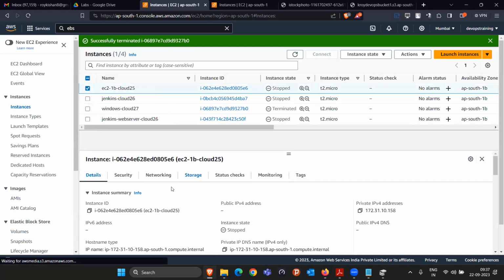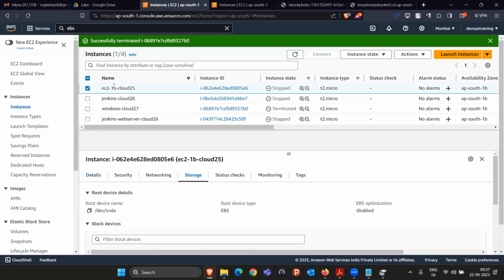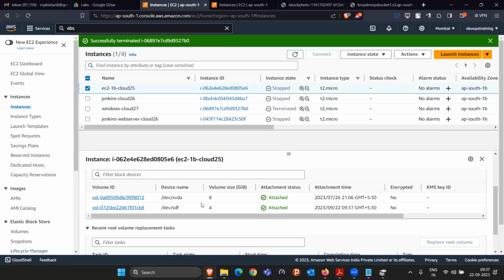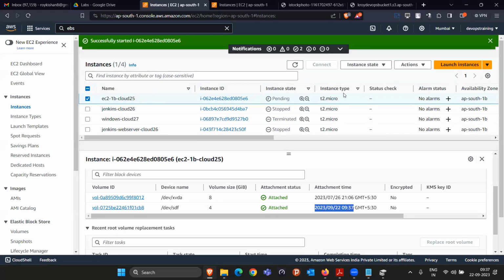Okay. If you go in the storage section of this particular instance, you'll see two storages there. One is 8 GB and one is 4 GB. The 4 GB I just attached now, 22/9/2023. Once this 4 GB pen drive is attached to this machine, I want to access it, right? So first I have to start this instance, then connect to it, then we can proceed with the other practical.